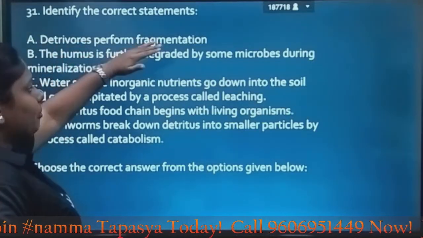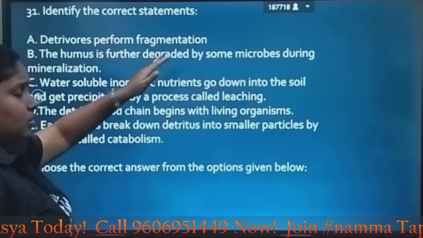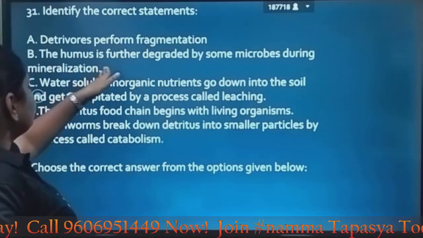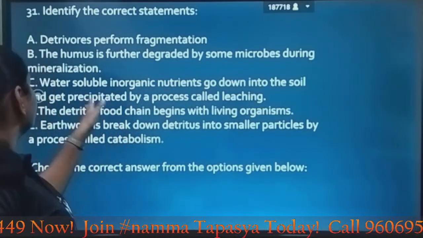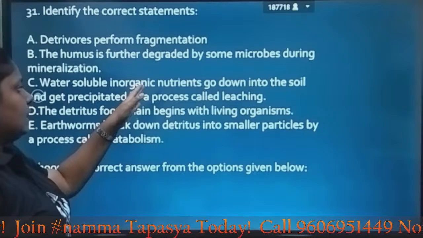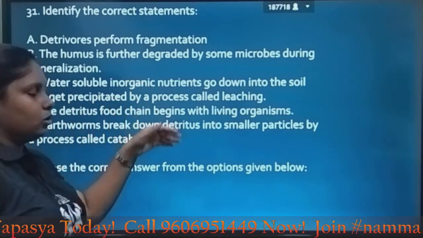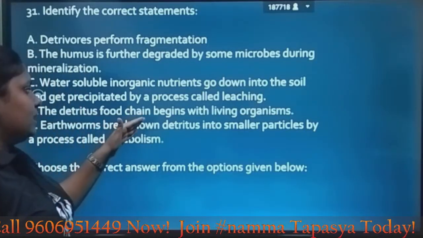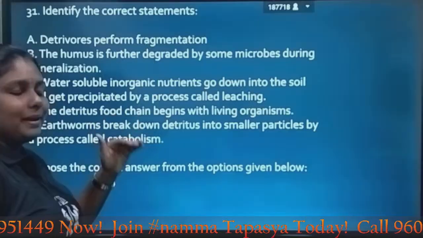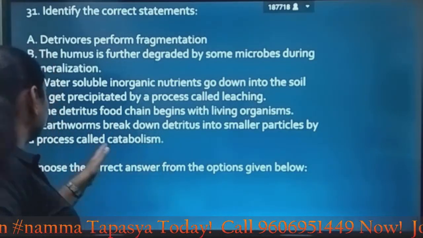Yes, detritivores perform fragmentation, that is correct. That is the asexual mode of reproduction. The humus is further degraded by some microbes during mineralization, correct. Water soluble inorganic nutrients go down into the soil and get precipitated by a process called leaching, which is also correct. The detritus food chain begins with living organisms. No, it begins with dead decaying matter. So option D is wrong.